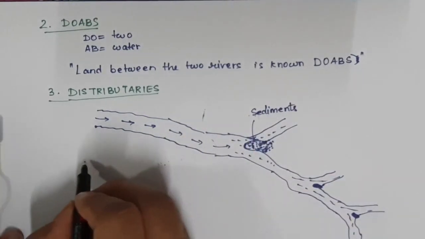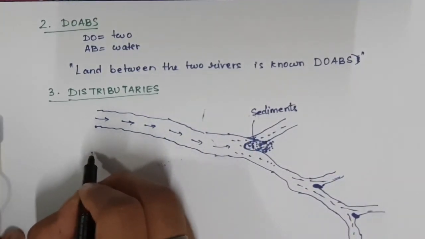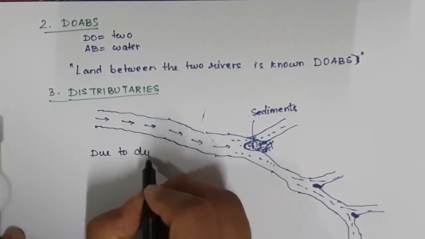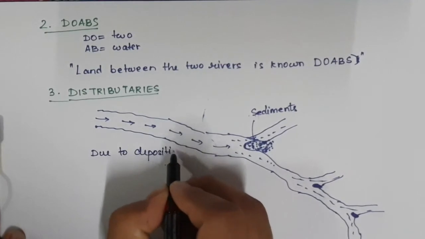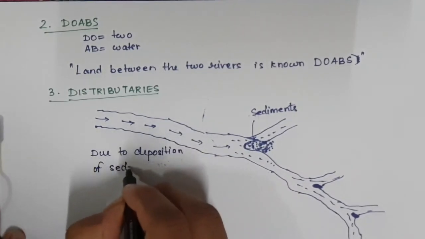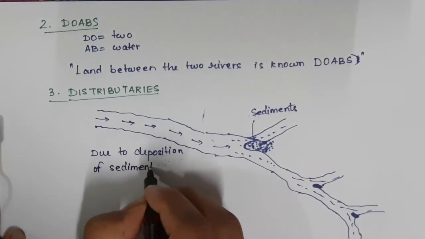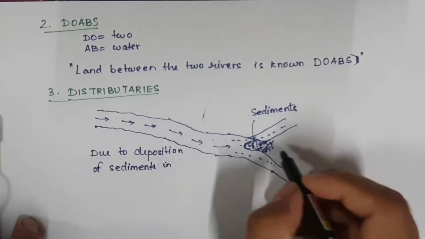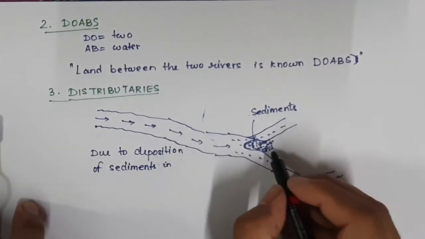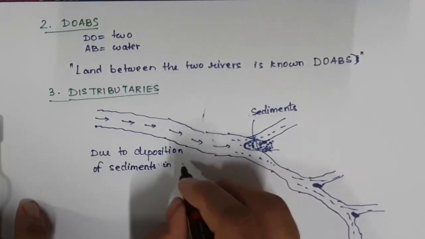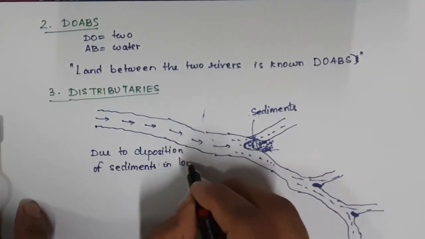So write down the definition for distributaries: due to deposition of sediments in the lower course. This is the lower course, which means the downward side. This is sediments in the lower course.